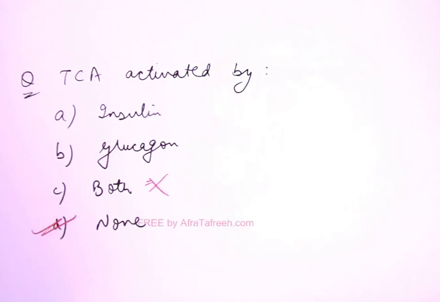See, when I say TCA is activated by insulin, it would mean that when we are in the fed state, when we are eating food, then TCA will occur. And if I say it is activated by glucagon, then it would mean that TCA is occurring when we are in the fasting state. But no, TCA does not depend on our food status. It is a vital cycle for the cells. It will always occur, and does not depend on food status.